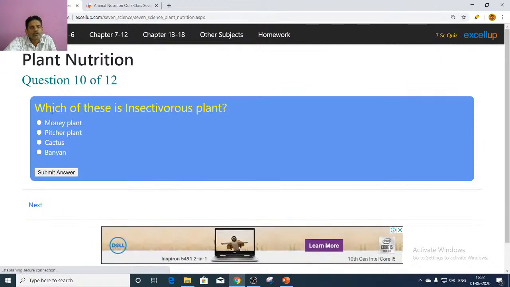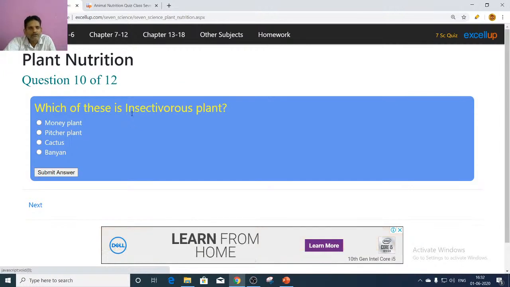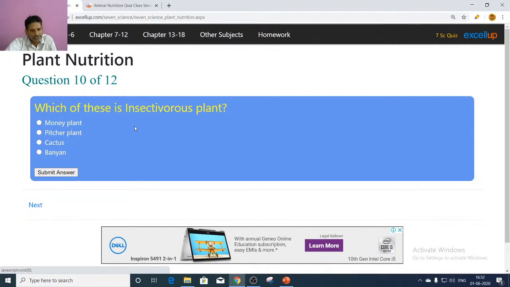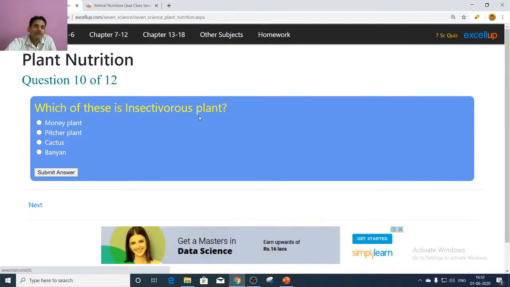Next, which of these is insectivorous plant? Here in the heterotrophic nutrition in plants, some plants are heterotrophic and insectivorous, which feed on insects. For example, pitcher plant.